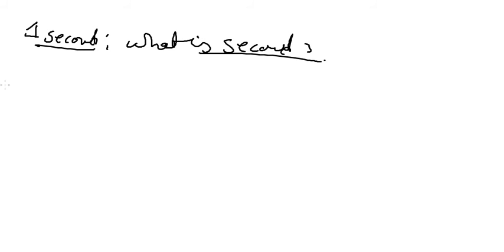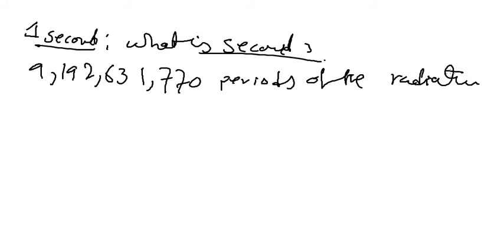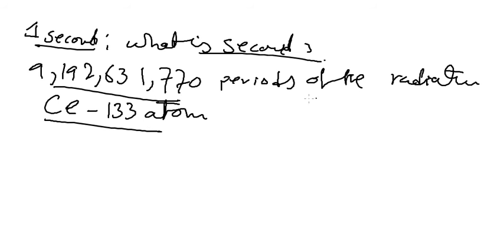A second is the duration of 9,192,631,770 periods of the radiation corresponding to the transition between two hyperfine levels of the ground state of the cesium-133 atom. This is the time duration for this many periods of the radiation of a cesium atom.